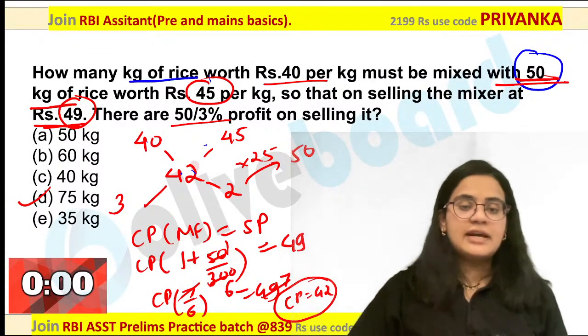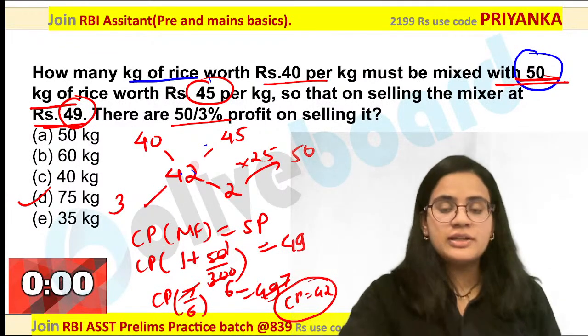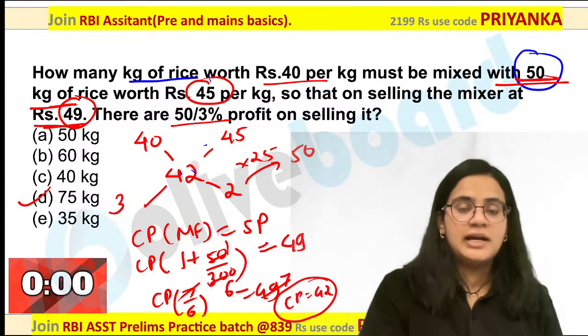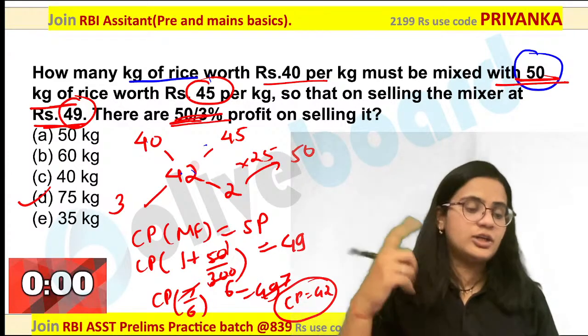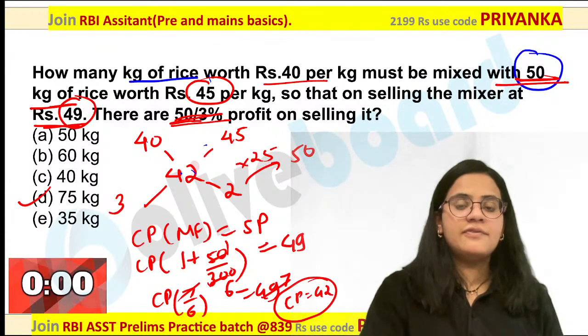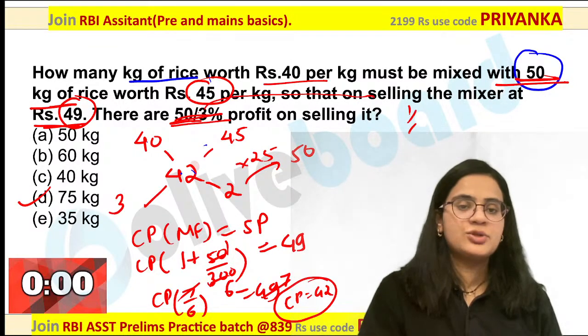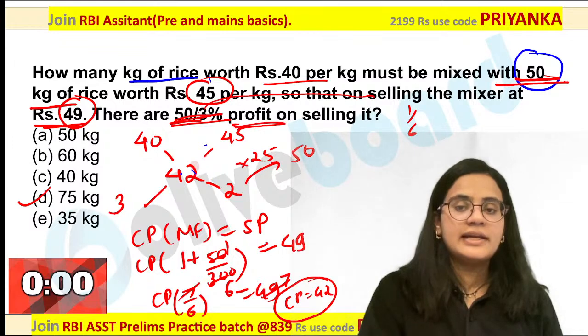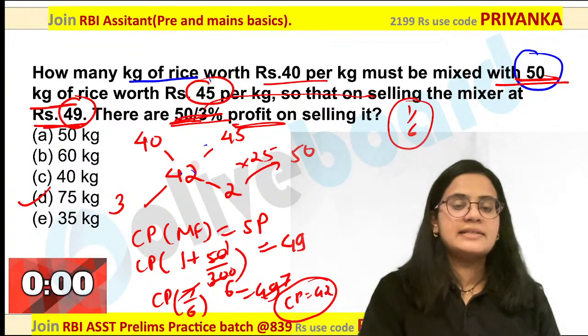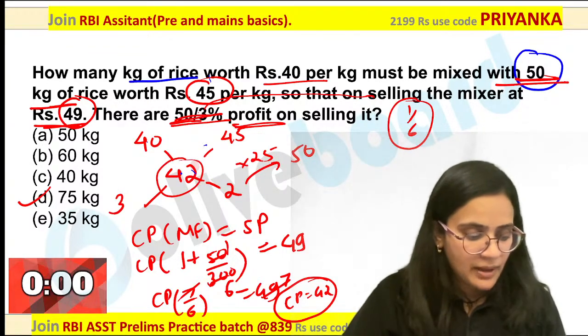Now where can you save time in this particular question? In this question, when you are calculating this multiplication factor, you should calculate it orally. You can see here, 50 by 300 means this will be 1 by 6. This is profit, so you should have directly written the price as 7 by 6. Are you getting my point?